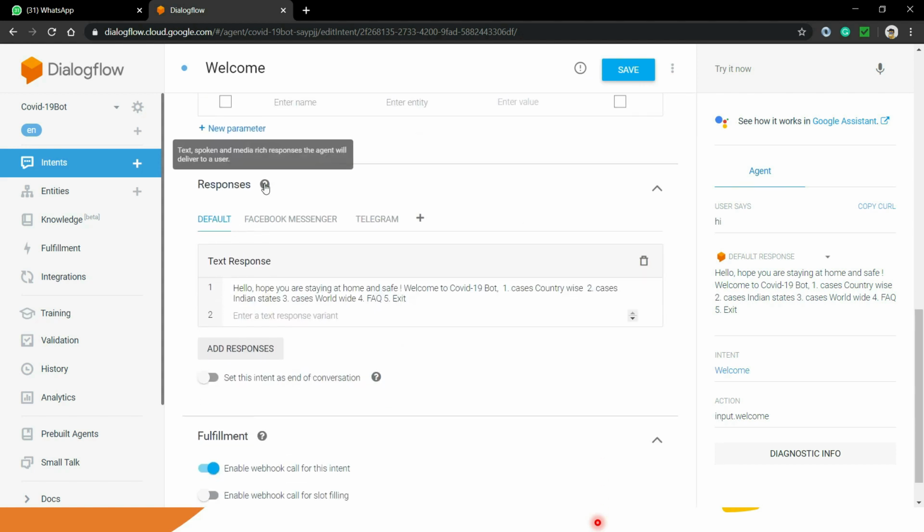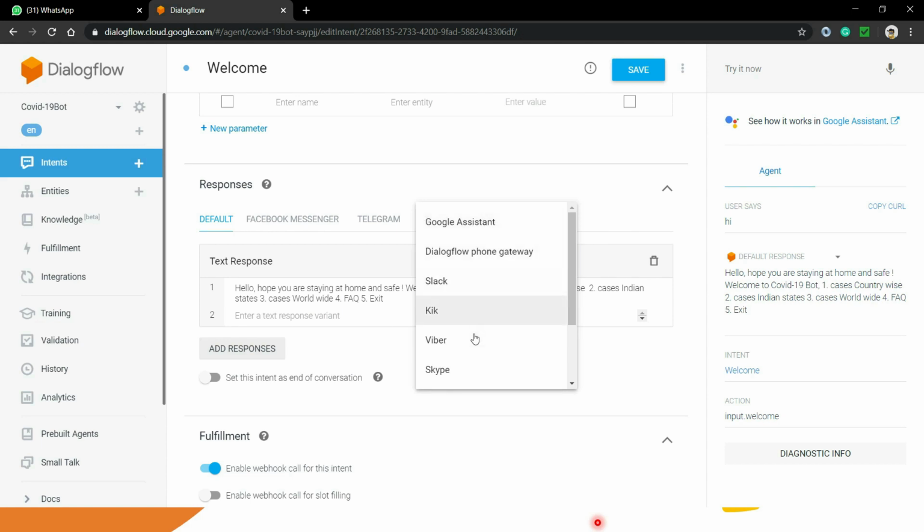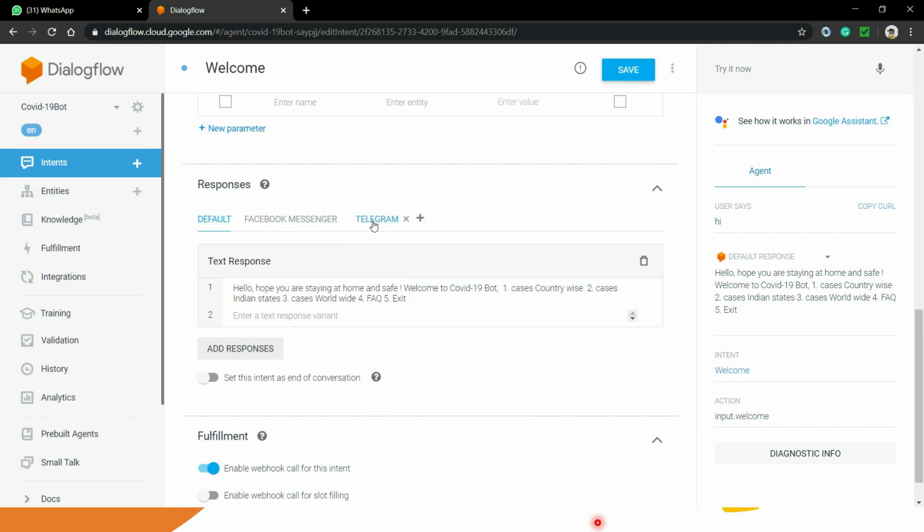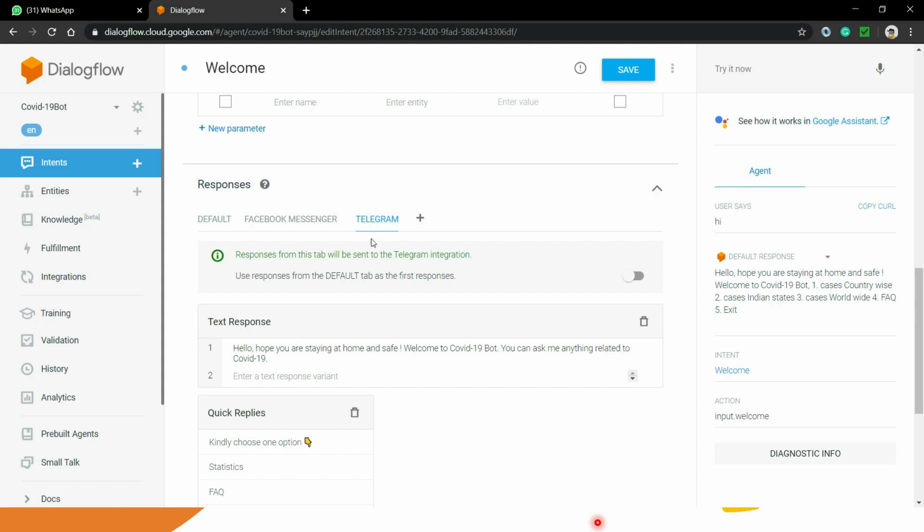Now you will be able to see that I am inside my welcome intent, and you have to scroll down and go to response, and then you will be able to see a plus button over here. So you just need to click on it, and you can see that there are a lot of options available here, and Telegram is one of the options amongst these. Just click on it and you will see the options like this.